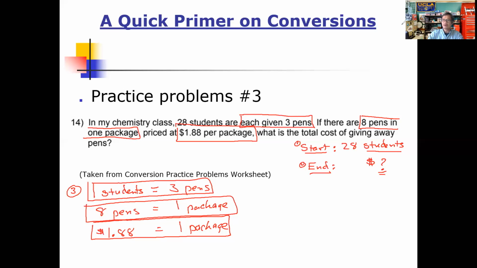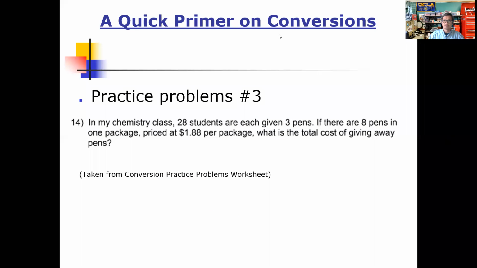Well, this first conversion factor, folks, let's take a look. There's the unit students. And do we have dollars? There it is, there's the dollar. So right now we have enough of these equivalences to get this conversion done. So let's go ahead and work out the problem.